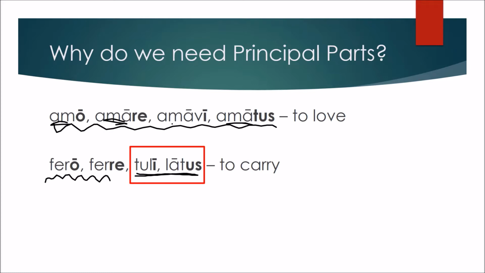So if you were reading a text in Latin and all of a sudden it starts using that third principal part because it's a perfect tense verb, you're going to be in trouble if you don't recognize that it actually comes from this verb fero, ferre. You're going to look up in your dictionary, you're going to start with T's, and you're never going to be able to find that this verb is just the third principal part of your verb fero, ferre, to bring, to carry, to bear.